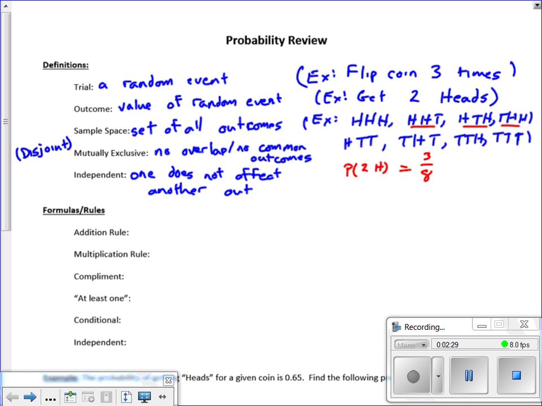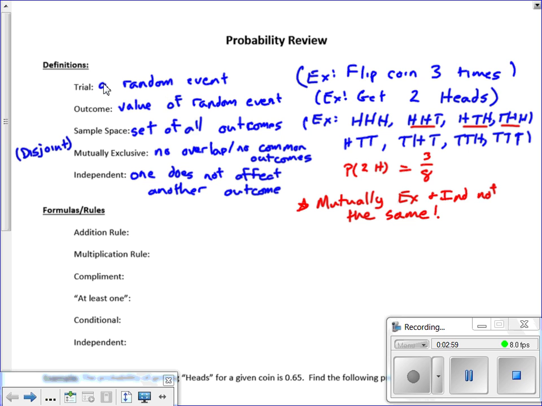Keep in mind, and I'll make a note here, mutually exclusive and independent are not the same thing. Things can be independent and not mutually exclusive, in the same way that things might overlap and still somehow be independent. So don't assume that those two things are equal, that they're telling you the same thing.